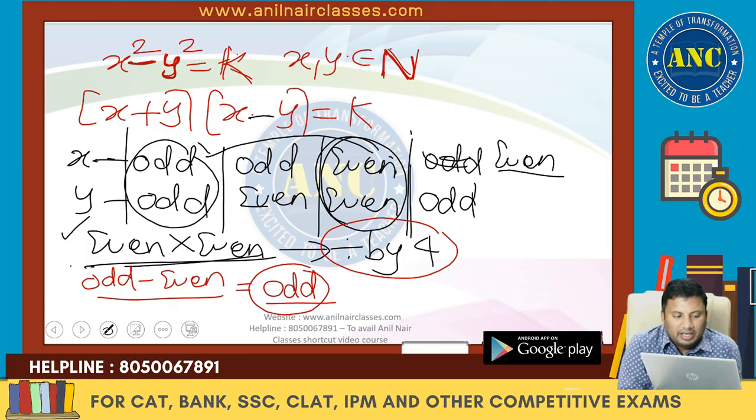Again I am explaining. Odd plus odd, even. Odd minus odd, even. Two numbers are even: one is 2k1, another is 2k2. 2k1 into 2k2 is divisible by 4. If x is even, y is even, even plus even is even, even minus even is even. Even into even is divisible by 4.